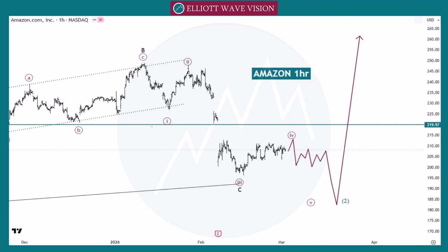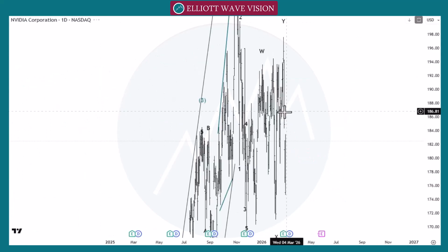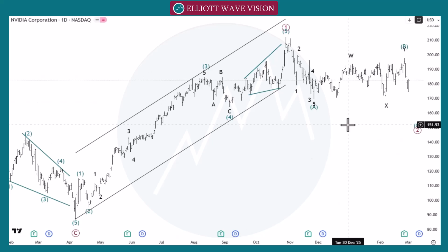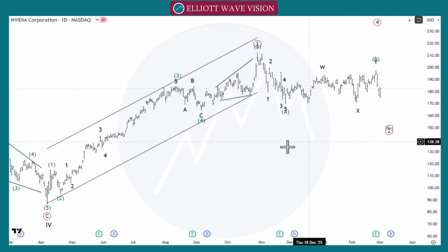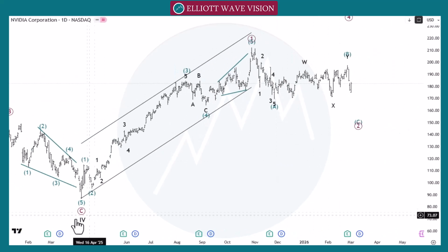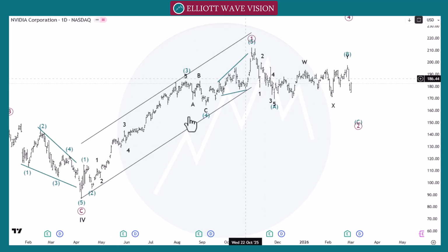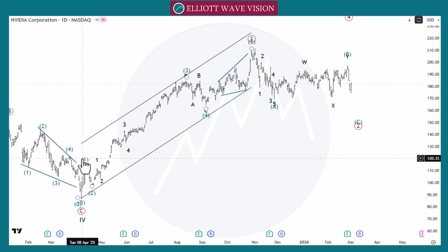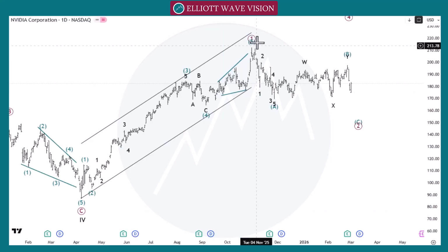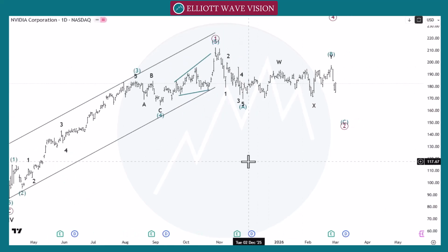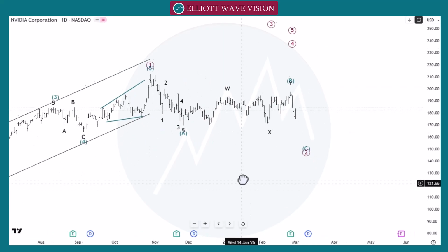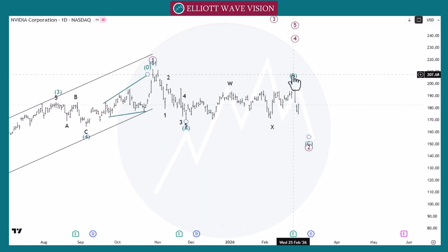So let's check our next pair, NVDA. In this pair, we count this structure, this last impulsive move, strong move, as a green wave 1, 2, 3, 4, 5 of this brown wave 1. After this brown wave 1, we are looking for this correction as a wave A, wave B, and now this wave C is in play